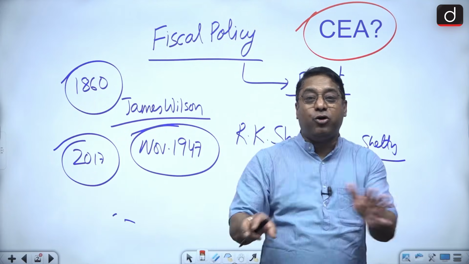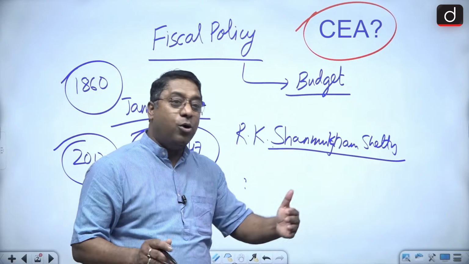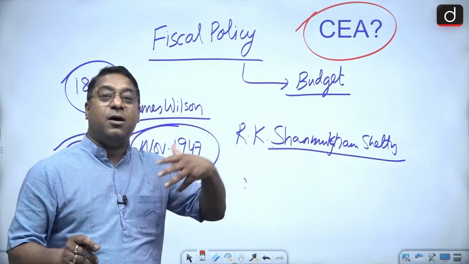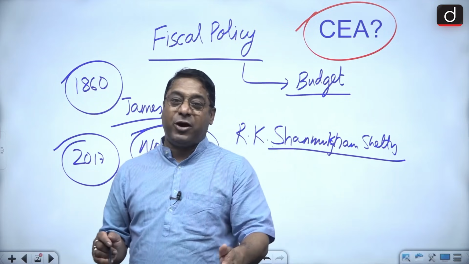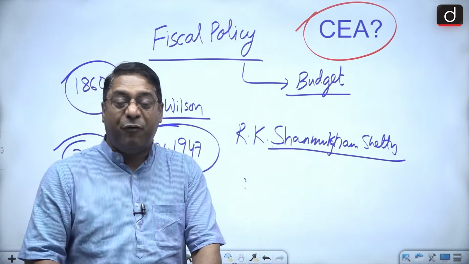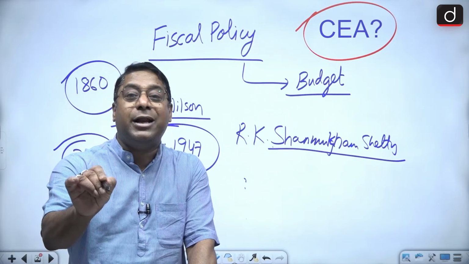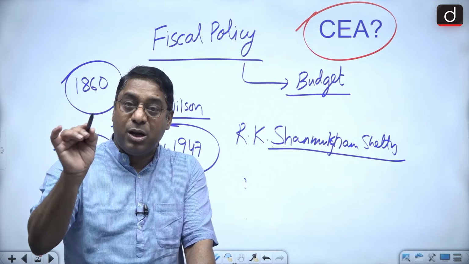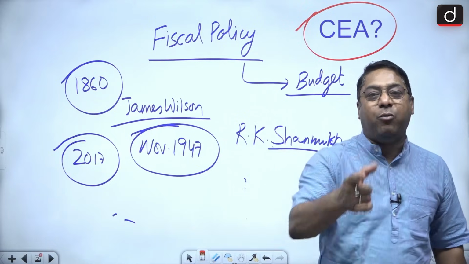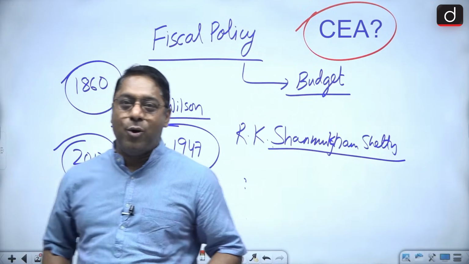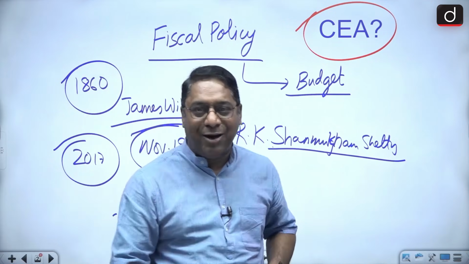I want all of you to reply with the current chief economic advisor's name and also the person who was the chief economic advisor before him. Both the answers should be written in the comment box. Till this lecture gets over, I want to see each and every one of you replying to this. Okay? Your time starts now and I'll be going ahead with the topic.